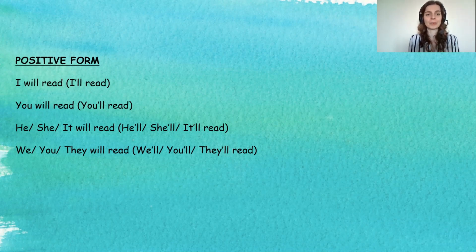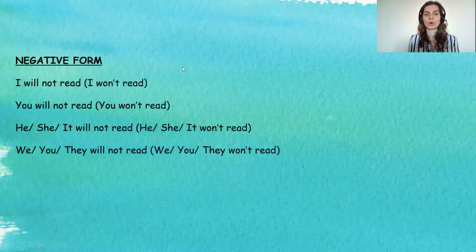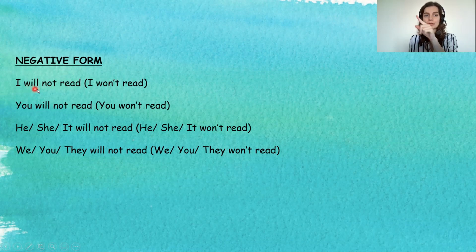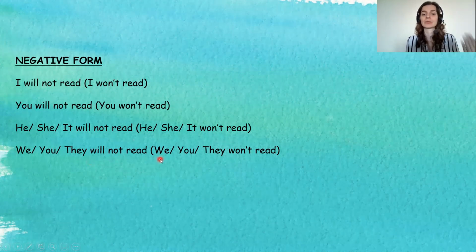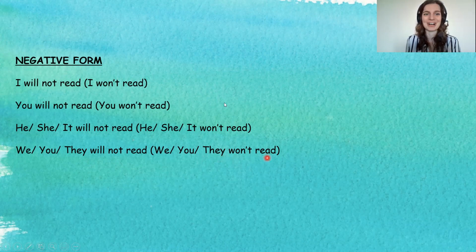In the negative form though, you will again add not between will and the verb, right? So you can say, I will not read. Or again, just a short form, I won't read, right? You will not read. Or again, just like you won't read. He or she or it will not read, or he won't, she won't, it won't read. Or we, you, they will not read, and again, we won't, you won't, they won't read. Fairly simple, I think, isn't it?